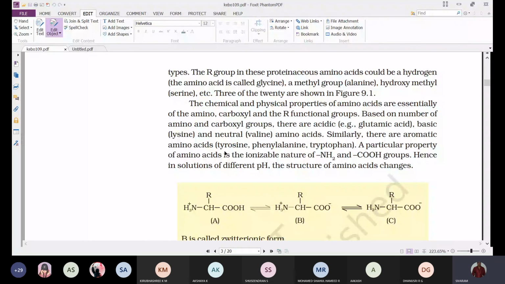I'll give you the list of all these 20 amino acids in the next class. You can note it down. We have given only 3 examples. The remaining ones and their R groups I'll give you in the coming class.